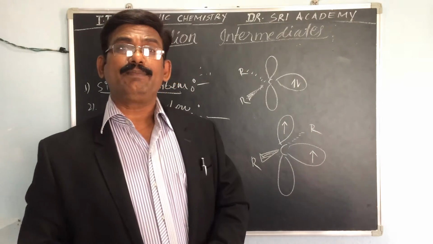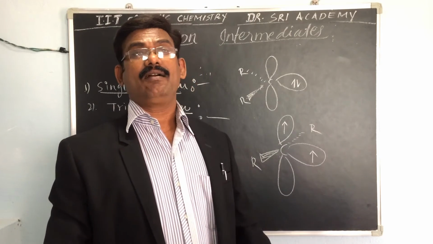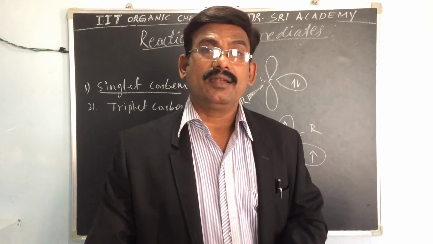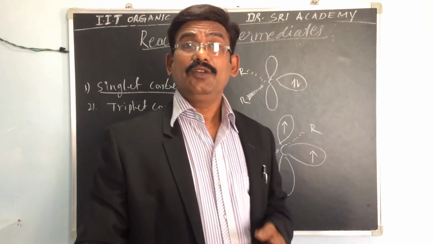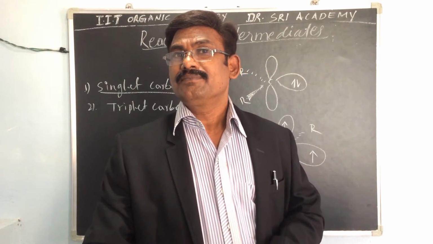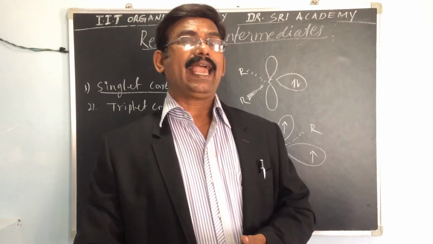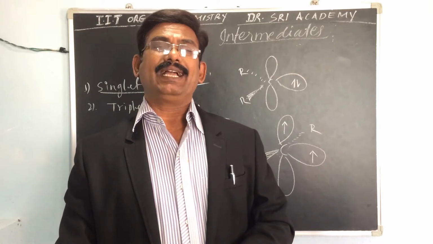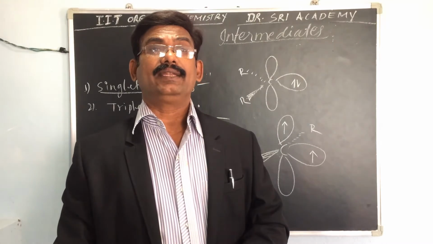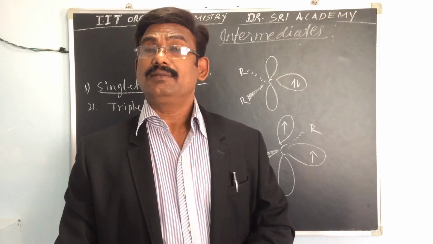So it is therefore reasonable to believe that the triplet state of the carbene is more stable than the singlet one. Once in IIT they asked which carbene is more stable, triplet or singlet. Triplet is more stable than the singlet state and should be expected to be the ground state. So these are the two possible structures, triplet and singlet.